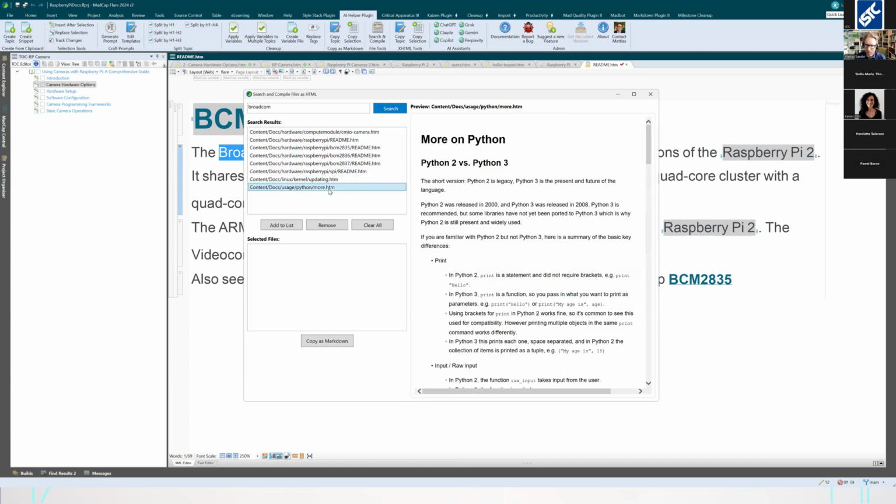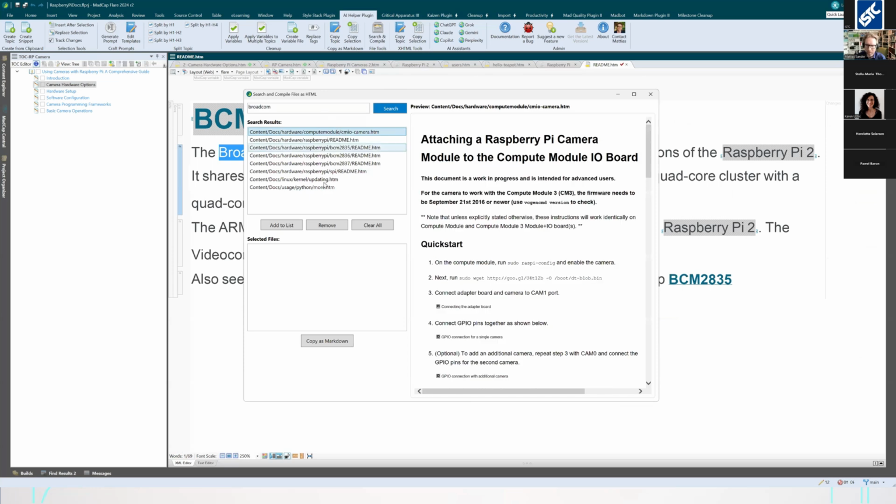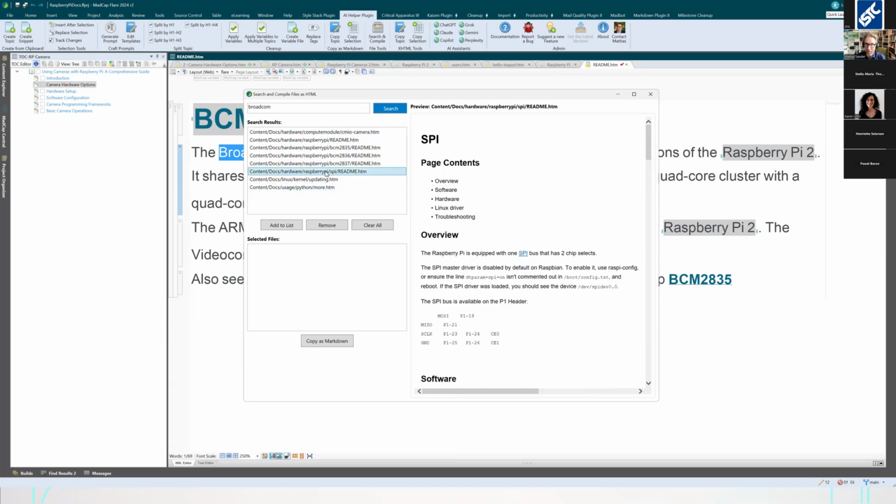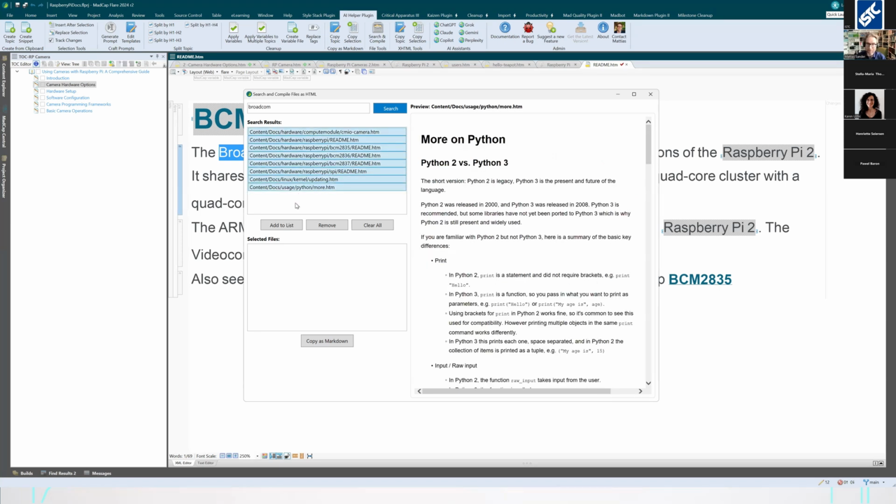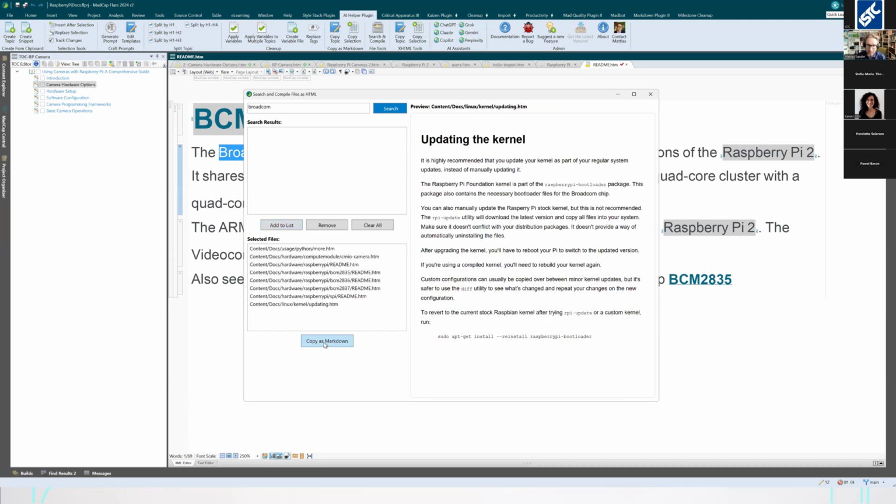Let's say I wanted to write a topic on how Broadcom chips relate to Python, maybe. So I'm going to select all this, add it to the list, and copy this as Markdown. That's going to put all the Markdown version of these topics on your clipboard.